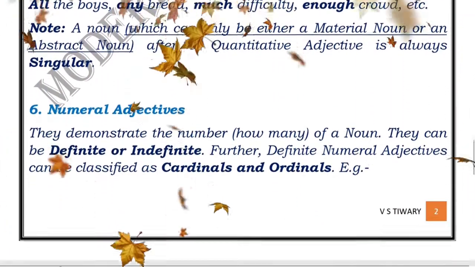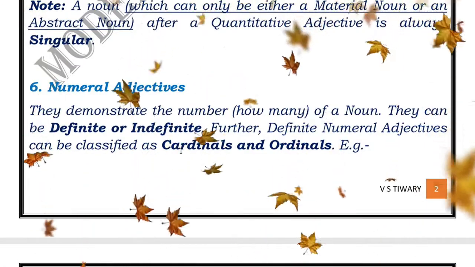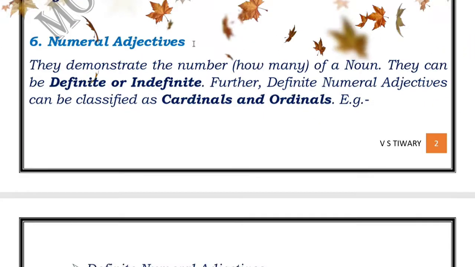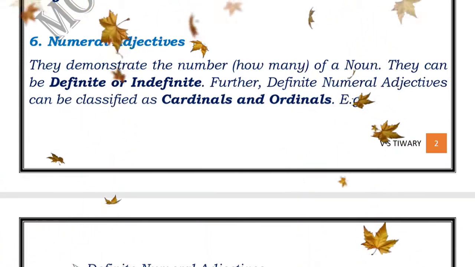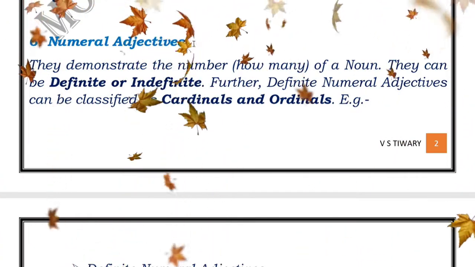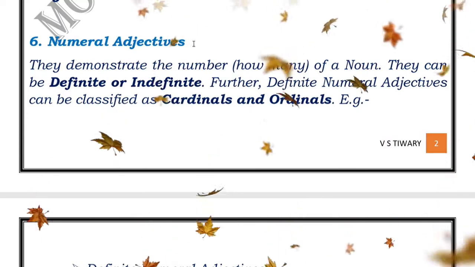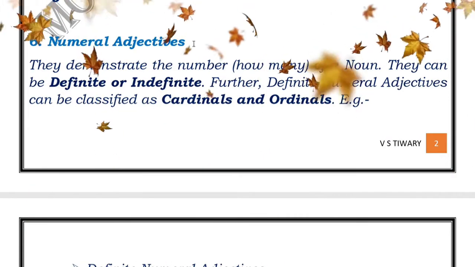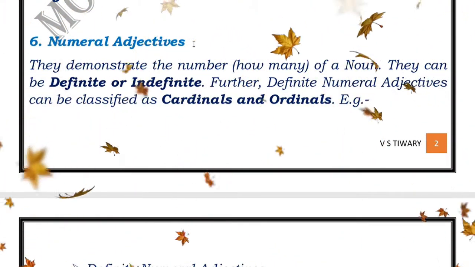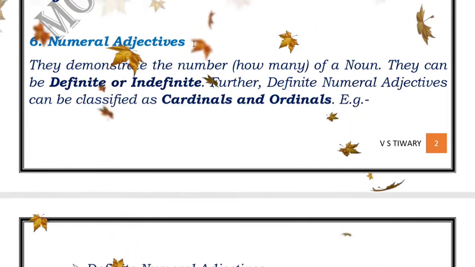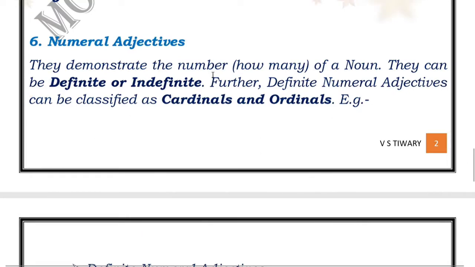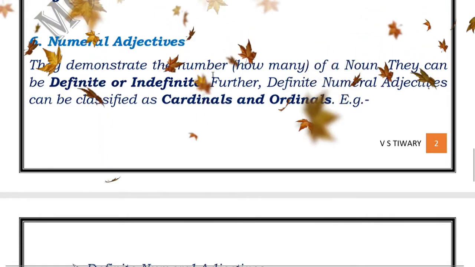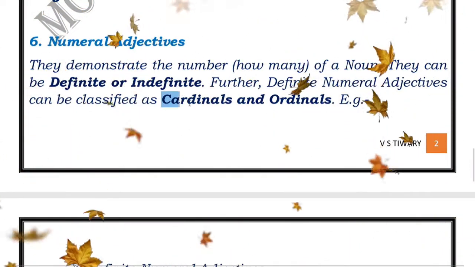Now let's quickly move to the sixth kind of adjective, that is the numeral adjective. As the name suggests, numeral has been coined from numbers. These adjectives denote the number of a noun. They can be definite or indefinite, because the number can be both definite, known, and unknown as well. Further, definite numeral adjectives can also be classified as cardinals or ordinals.